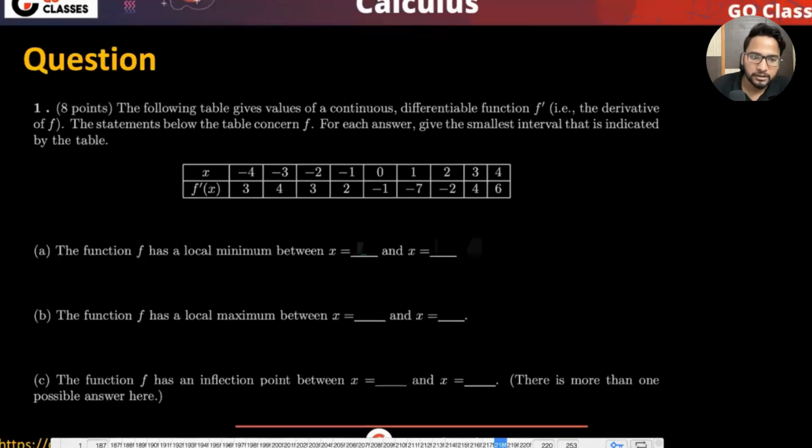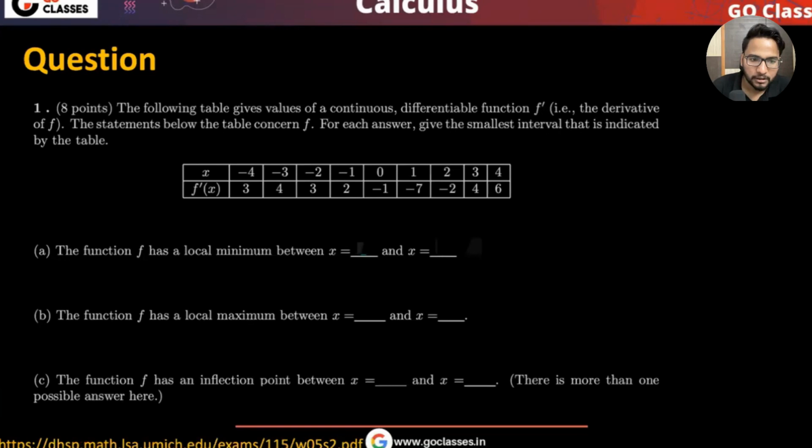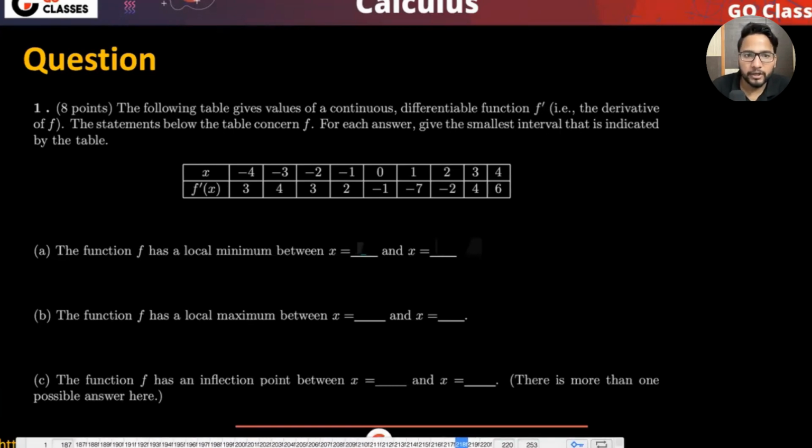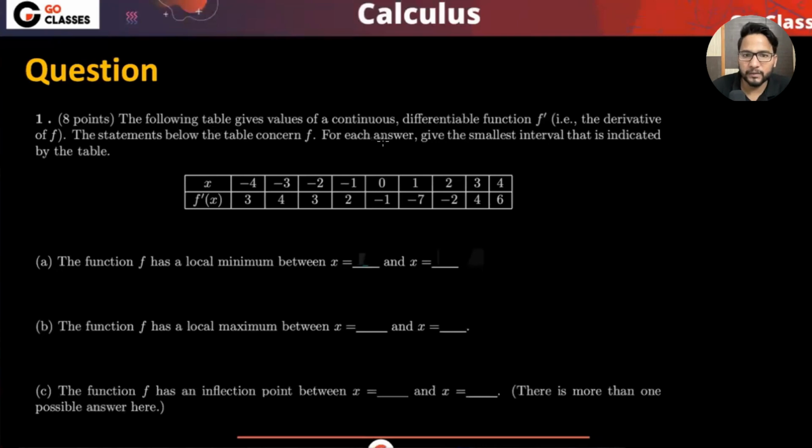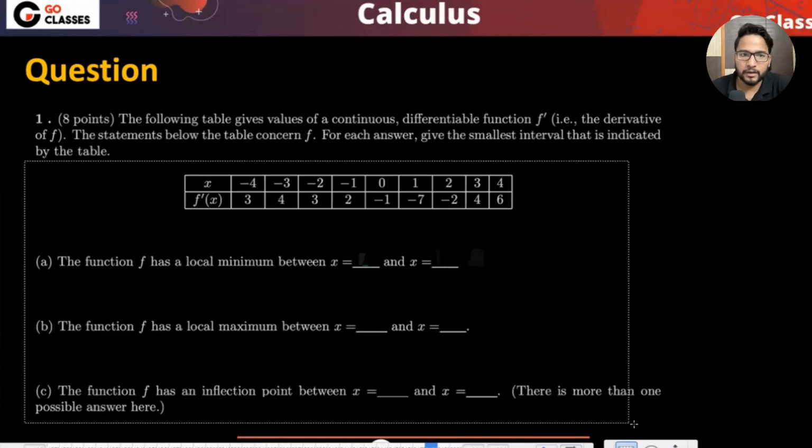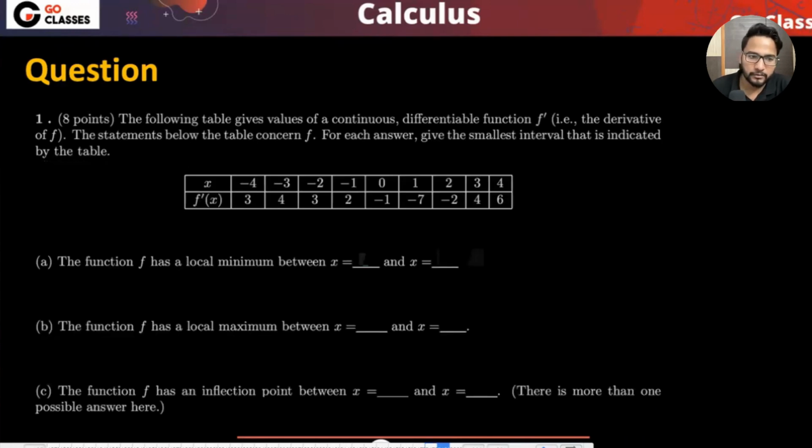Now let's see this question. This question I have taken from some university. So let's see what they are saying. The following table gives you the values of a continuous differentiable function f dash, the derivative of f. So they are giving you the values of f dash x, and then they're asking you something, right? They are saying that the function f has a local minimum where x equals this. So at which points will the function have the minimum? That's what they're asking. Maybe I can copy this on the next page and zoom it a little bit.